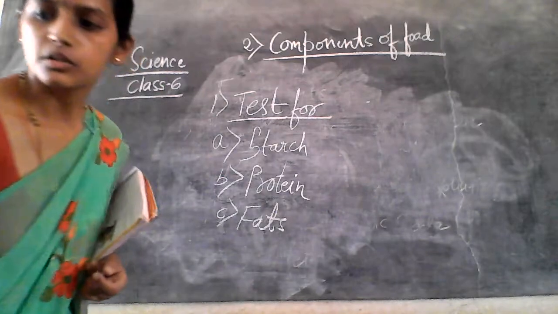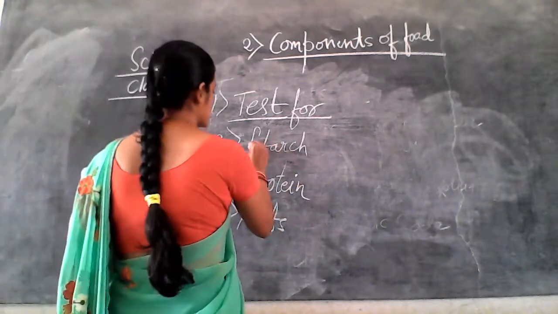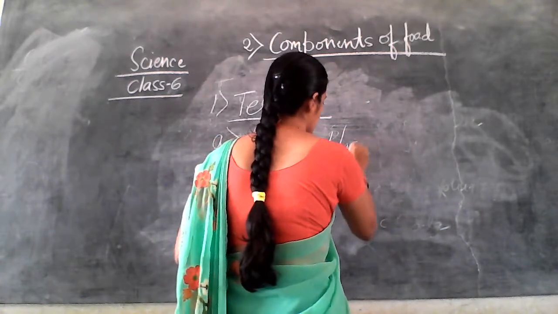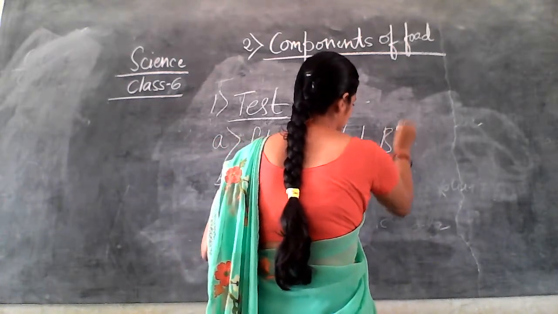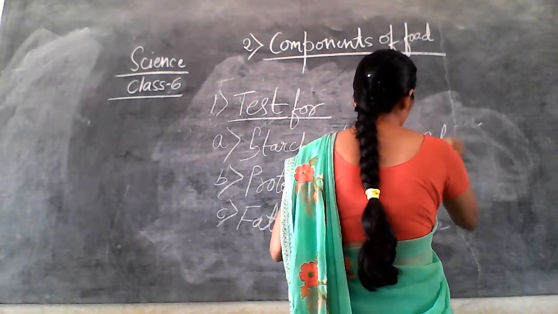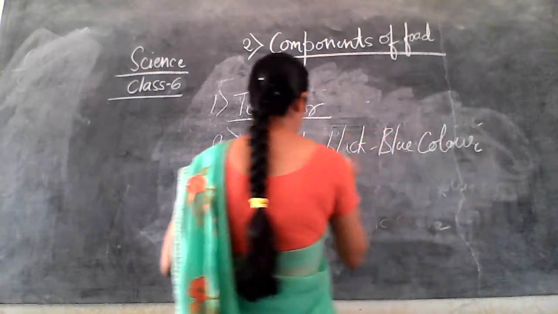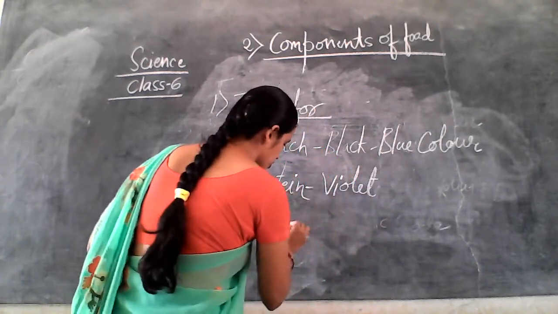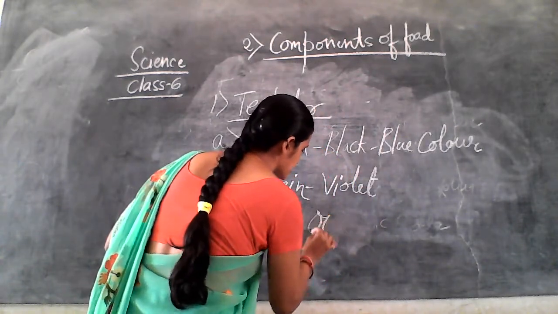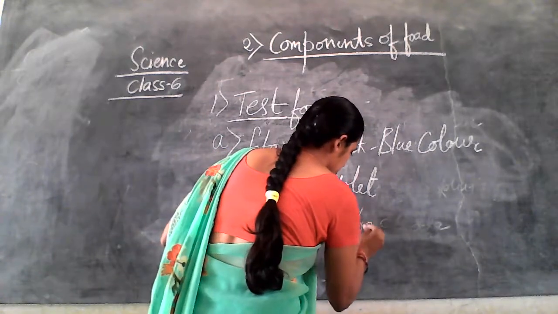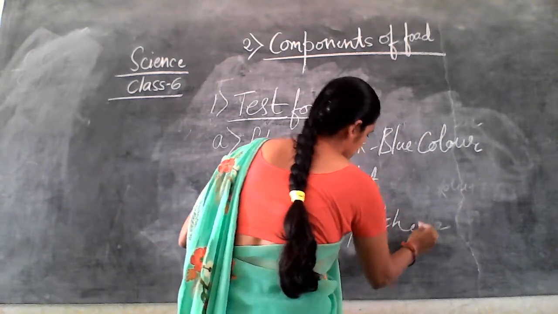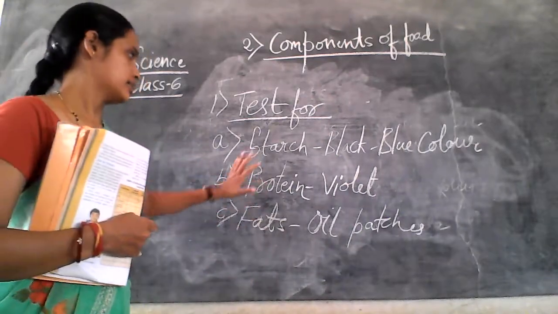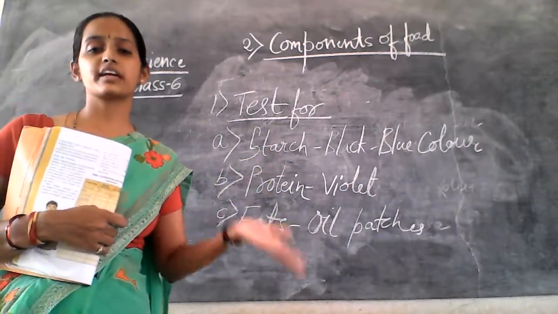So how do you get to know starch? By the black, blue color. And protein turns violet. What about fat? Oil patches. So what is the color after the experiment?